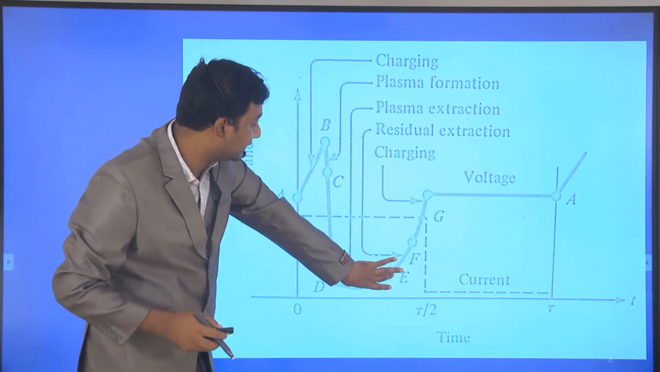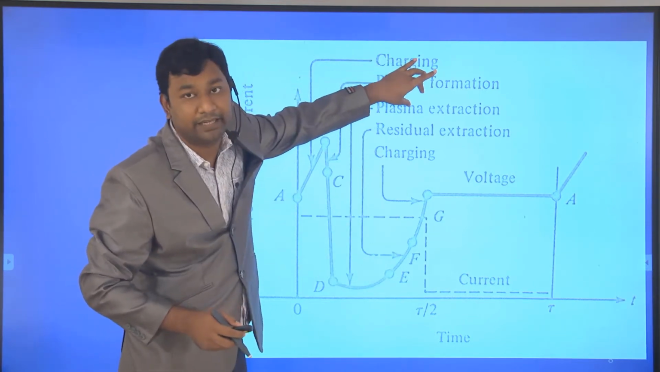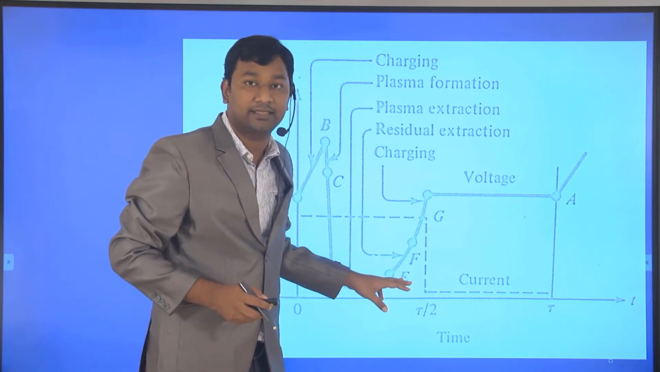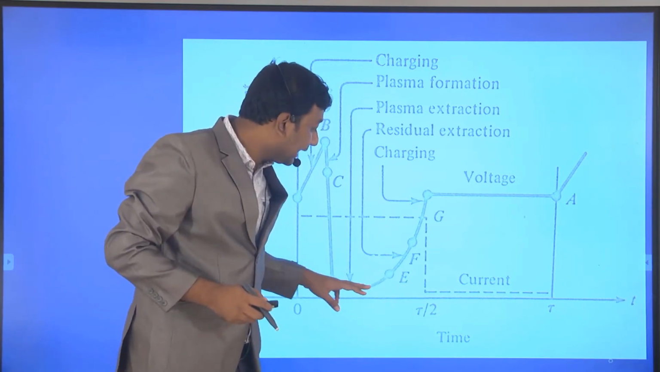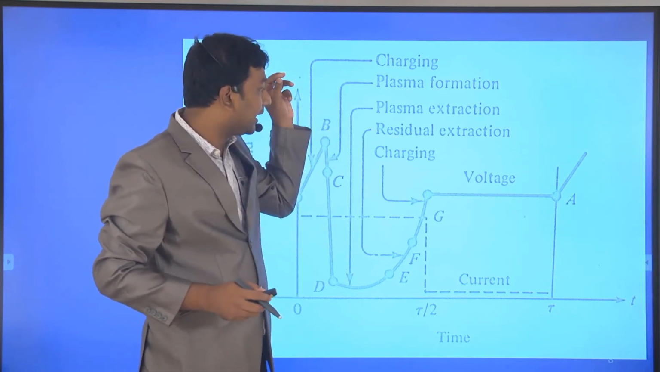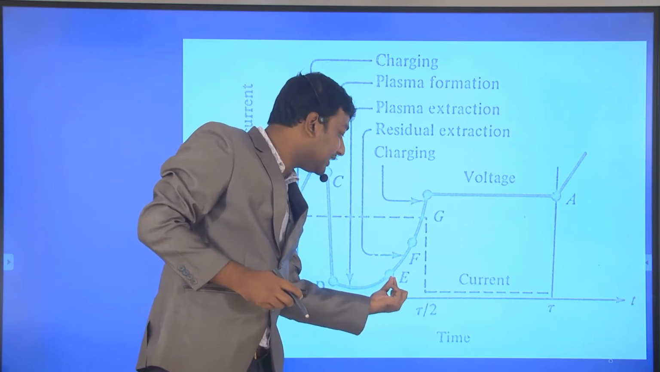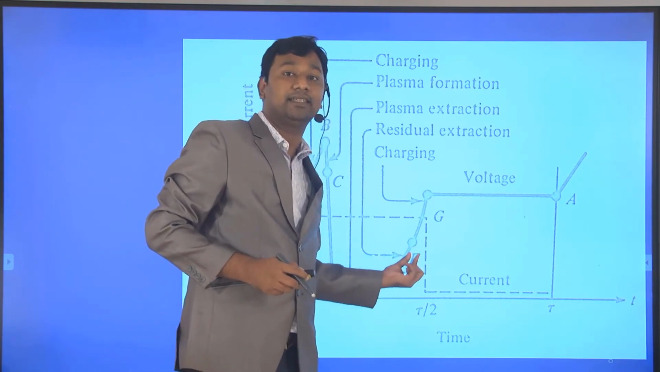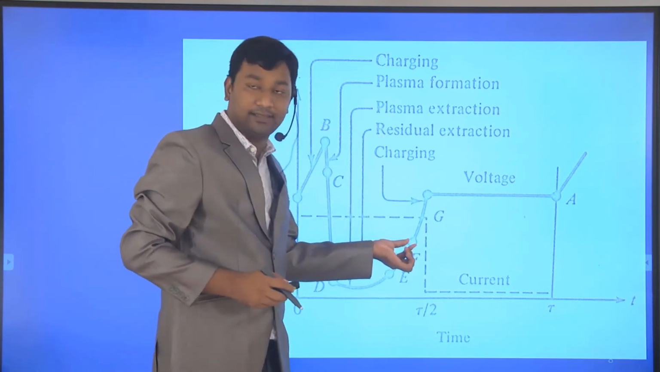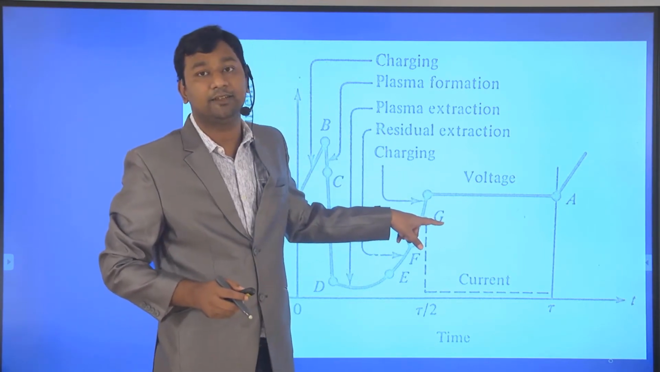Now coming to this region, D to E, whatever plasma is remaining is extracted, so the voltage is slightly increased again. In the E to F region, whatever residual plasma remains is extracted, and again the voltage is increased. Now nothing is left. From F to G, it also acts like a charging voltage.